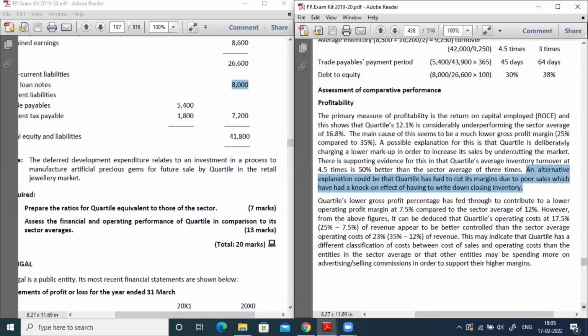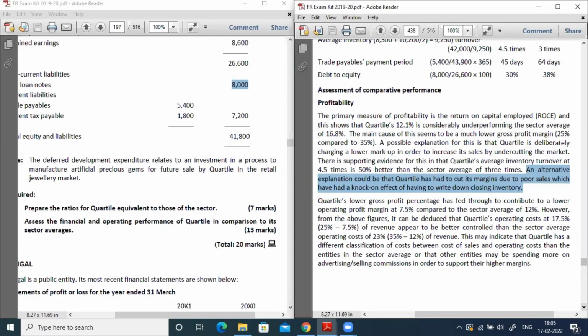Now, if you want to get a gross profit ratio of 35%, definitely the companies need to spend a huge amount on selling and distribution. But in this case, the company's gross profit ratio is less. So that's why the quartile company might be spending less on advertisement and selling. So that is also one of the reasons for a lower operating cost compared to the sector.